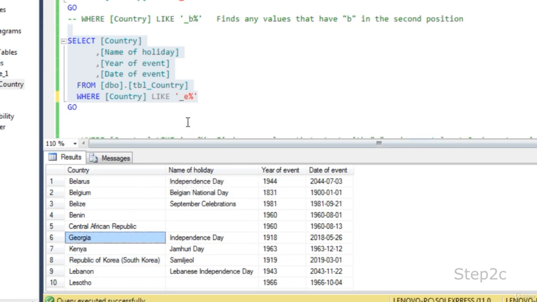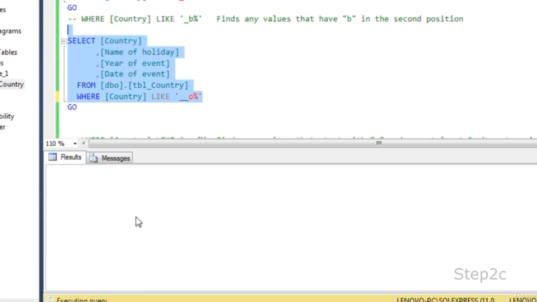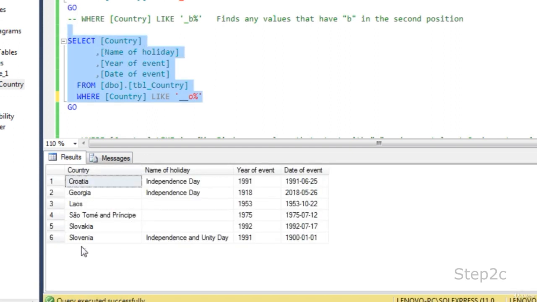Similarly, if you are looking for data that contain O at the third position, say Georgia has O at the third position, you should specify two underscores, _ _ O%. So one character, a second character, and then at the third position you are looking for O and then any other characters. If you execute, you will get all the records that have O at the third position, like CRO, GEO and LAO. That means the third position is O.